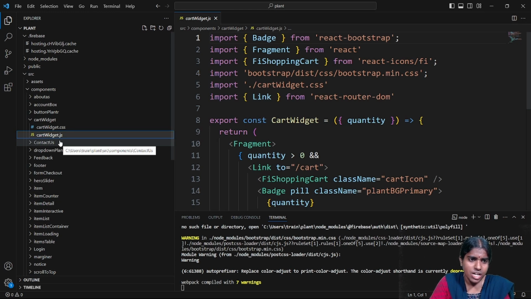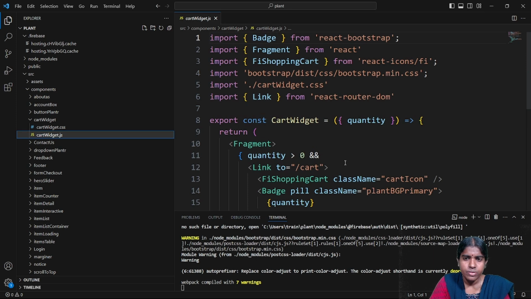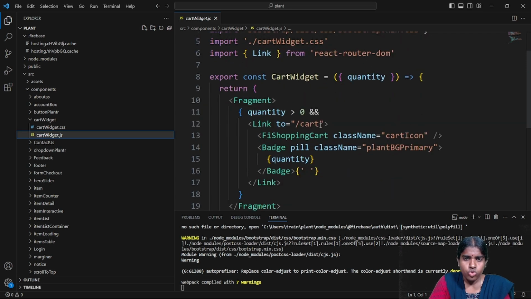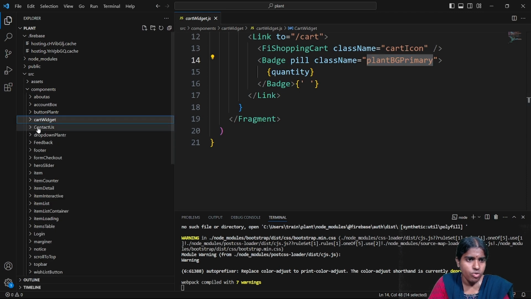Clear with this? So I have this card widget. So inside this .js file, you can see, what are the different types of card widgets I have? So if the quantity is 0 and then link to equal to card, I am giving here badge fill class name plant bg primary. So whatever is the quantity, this will be shipped. So I have contact us. What are the different modules that are present? So I have separate sections for everything.